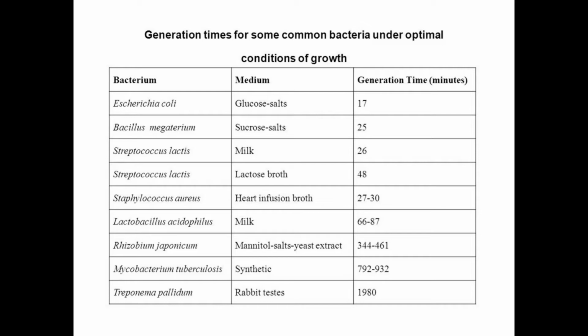For example, Escherichia coli, if grown in glucose salt medium, requires 17 minutes for a single cell division. Bacillus megaterium, if grown in sucrose salt media, requires 25 minutes as generation time. That means 25 minutes are required for a single cell division process. Other bacteria are also there in the table, which have different generation times for their single cell division process.